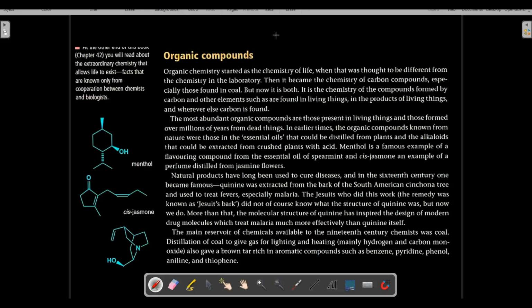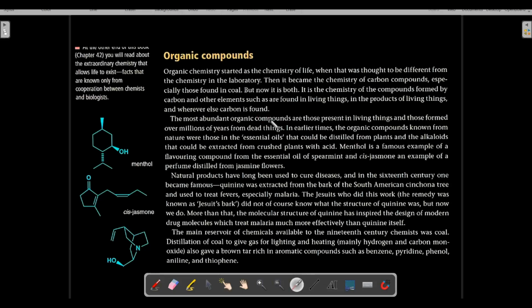Similarly, cholesterol is also there, and various steroids are also there. Various kinds of steroids are found in living tissues. Then we have glucose, fructose. These are also found in the body. Glucose is there, sucrose is there. We intake sucrose in the form of table sugar. So these are also compounds present in living things.